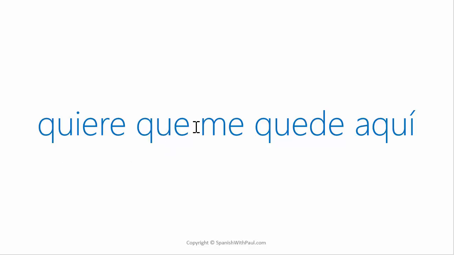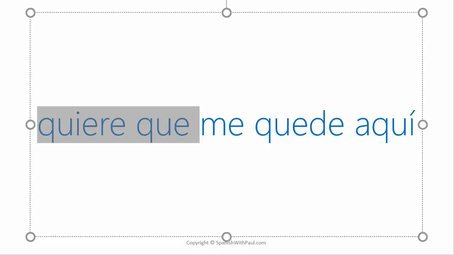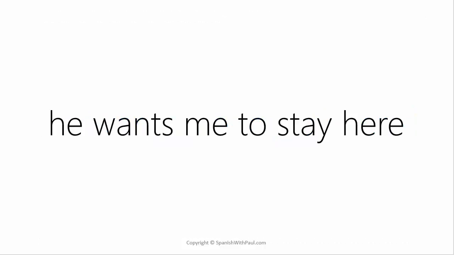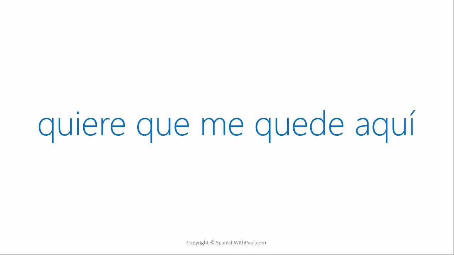Here you see the trigger, he wants, quiere que. So instead of me quedo, the reflexive verb changed into me quede. This is another example of such a simple sentence, such an ordinary thing to say. He wants me to stay here. Yet in Spanish, it would require the use of a reflexive verb and in the subjunctive.